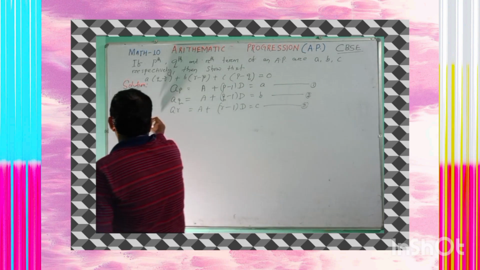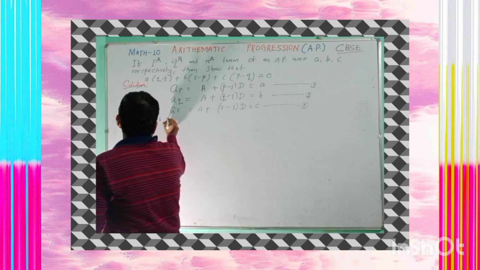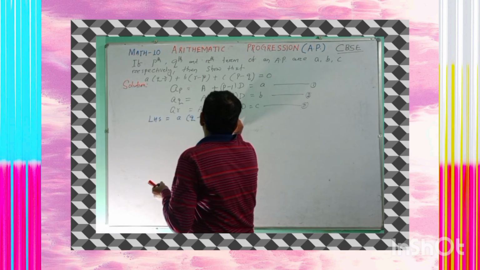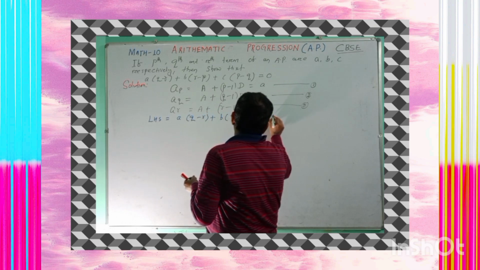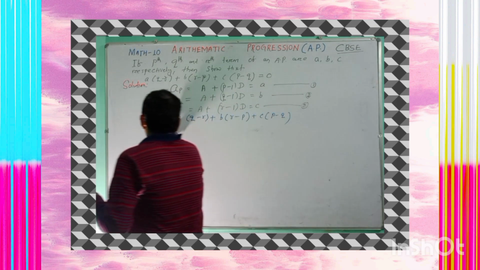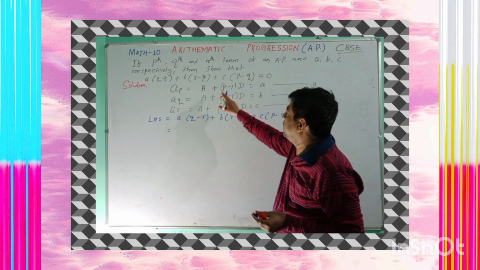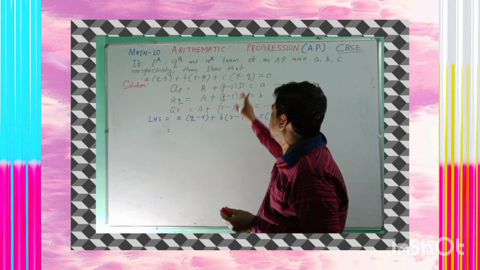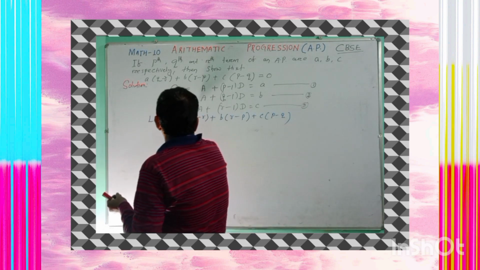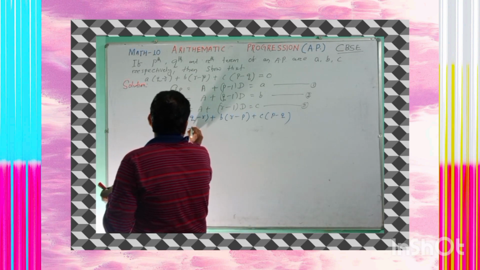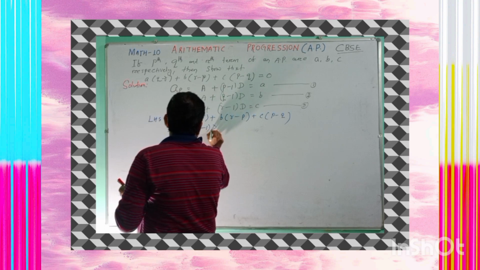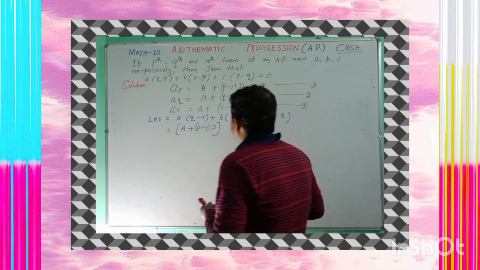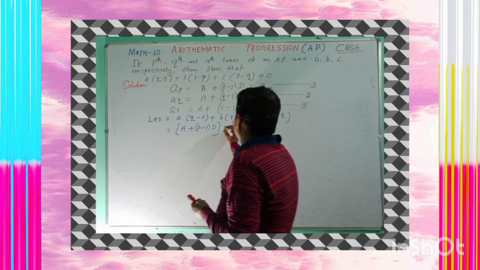Let us see the LHS, left hand side. Write out a into (q minus r) plus b into (r minus p) plus c into (p minus q). Right? So here students, just you see, A plus p minus 1 into D is equal to a. Now you can replace the value. In place of a you can write A plus p minus 1 into D, into (q minus r).